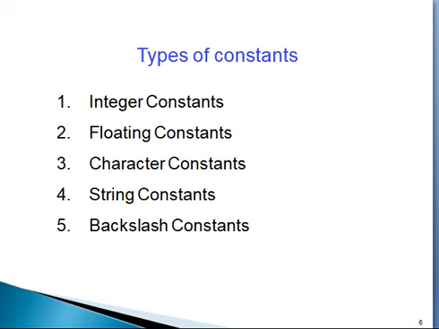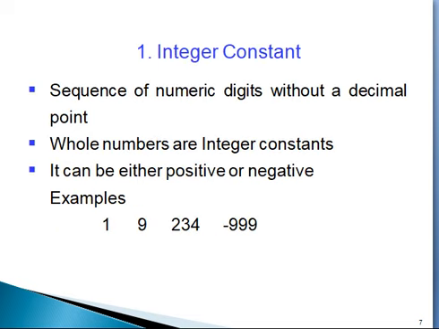Types of constants in C language. There are 5 types of constants: 1 integer constants, 2 floating constants, 3 character constants, 4 string constants, 5 backslash constants. Now we will discuss one by one about these constants.